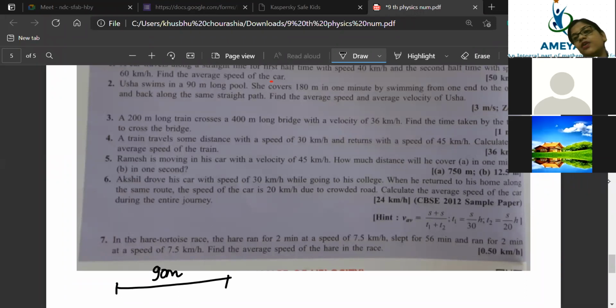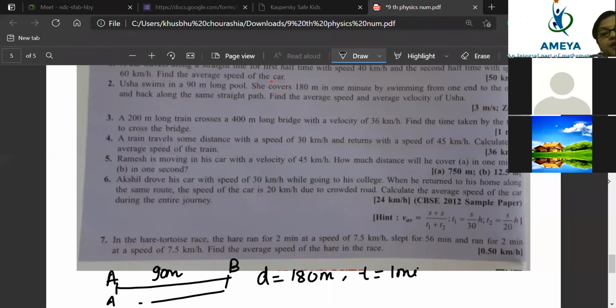She covers 180 meter. That means she started from A, went to B, and then returned to A again. Yes or no? So what is the total distance she is covering? Total distance she is covering is 180 meter in 1 minute. So distance covered is 180 meter. Time is 1 minute, and 1 minute is equal to 60 seconds. So what will be the speed? The speed is 3 meter per second.